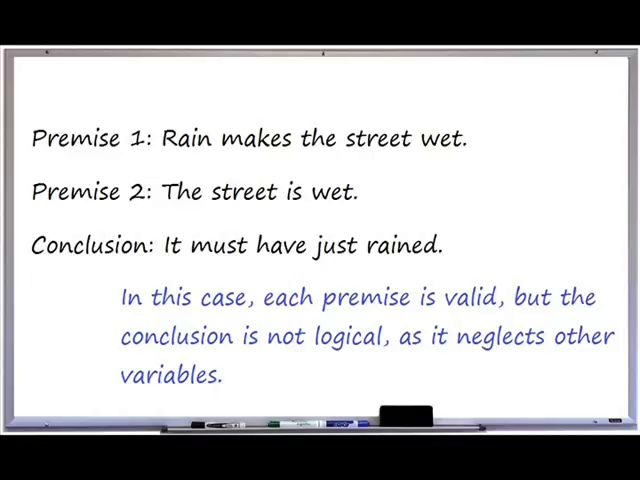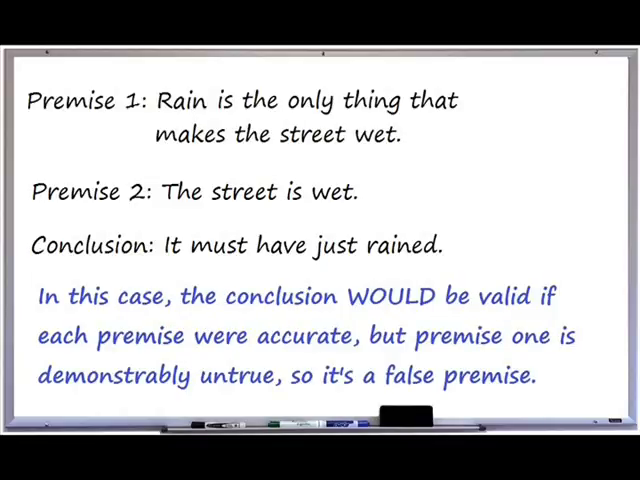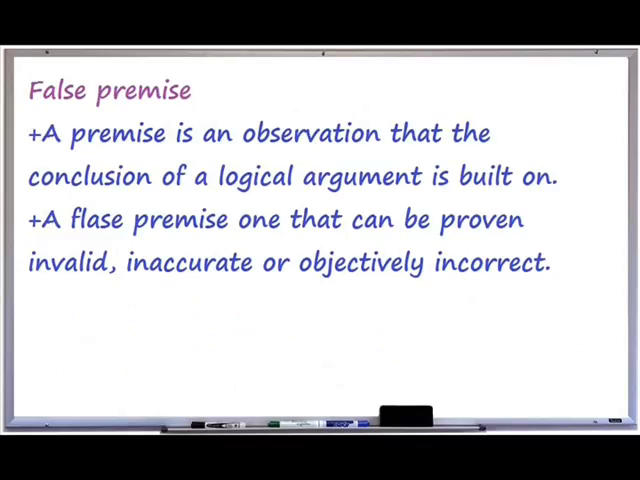Even though rain does make a street wet, this conclusion assumes that it is the only potential cause of a wet street. If the premise specifically said, rain is the only thing that makes the street wet, we can objectively prove that wrong, because many other sources of moisture, such as fire hydrants, car washes, hoses, melted ice, liquid debris from vehicles, among other things, can also cause a street to become wet. Again, when one of the observations or initial claims that an argument is built on is demonstrably flawed, it's called a false premise.